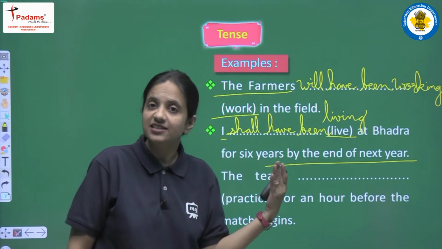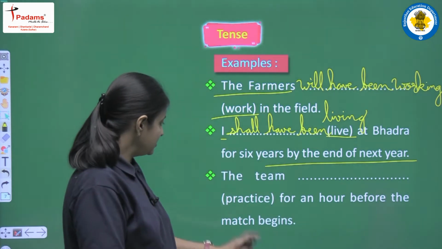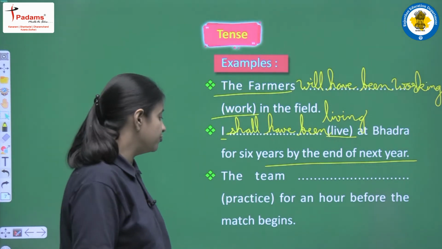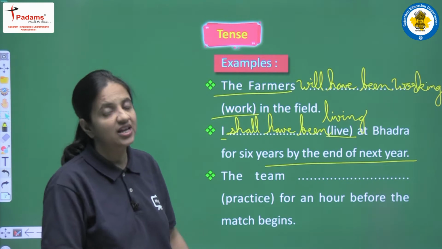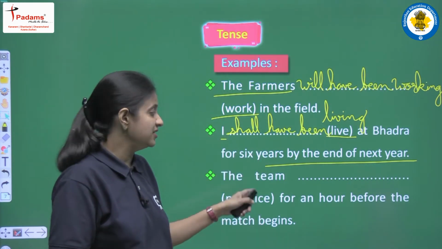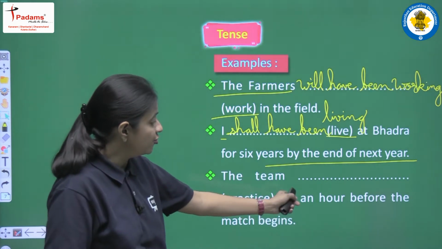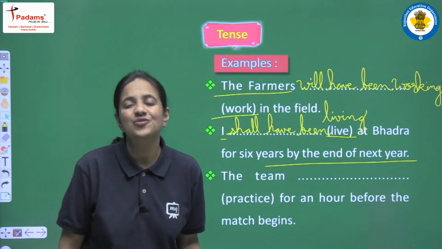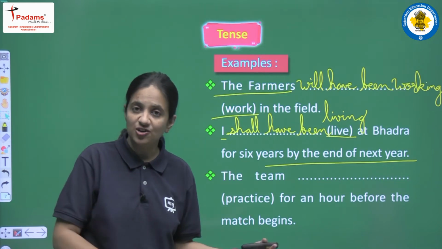of next year. Clear? Next example is the team practice for an hour before the match begins. Okay, so here also we are talking about the future time, and the time is in this sense that we are having for an hour before the match begins. So in this sentence also we have to use future perfect continuous tense.